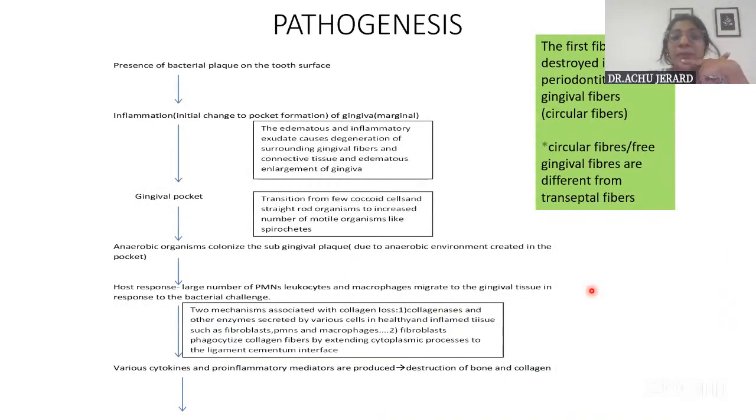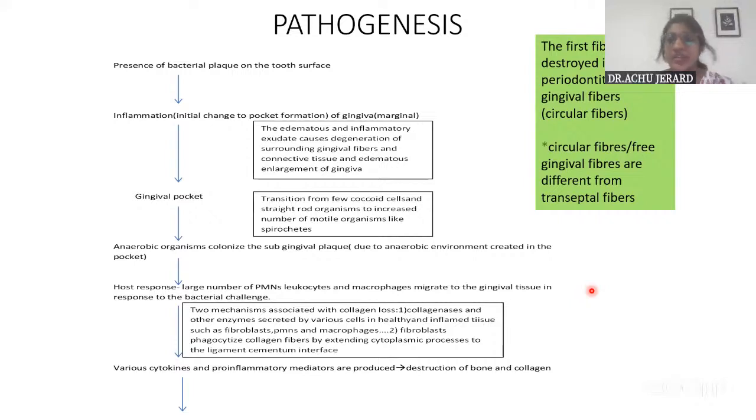And then pathogenesis. Regarding pathogenesis, I have formed a flowchart. If you want this flowchart, I can share the screenshot of it. But you can also read it and form a flowchart in your own language so that it will be easy to put across, saving a lot of time. So about the pathogenesis, that is how a pocket is formed. That is what we explain in it. So how is it formed?